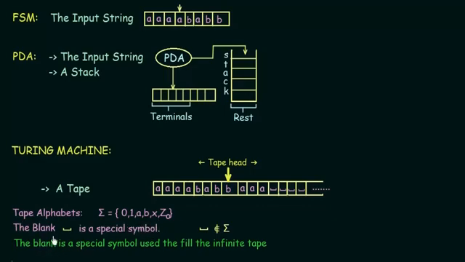And then as I told you, the blank symbol is a special symbol. Something you need to note is that the blank symbol does not belong to sigma. That means the blank symbol is not a part of the tape alphabets, or it is not a part of the input symbols. It is just a special symbol that is used to fill the infinite tape. As we are having an infinite tape, the blank or empty cells are filled with this special symbol, known as the blank symbol,